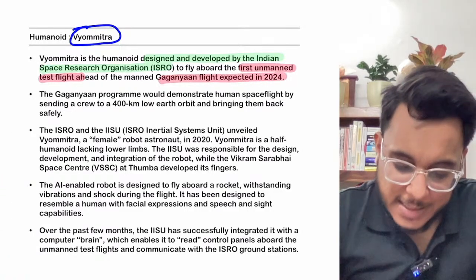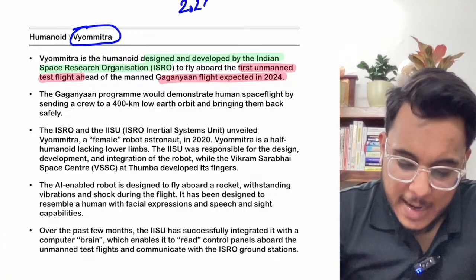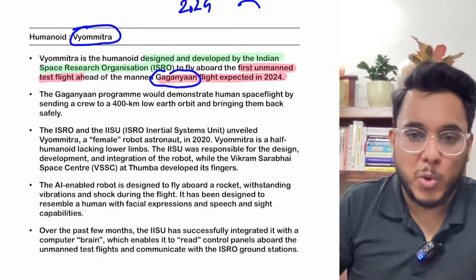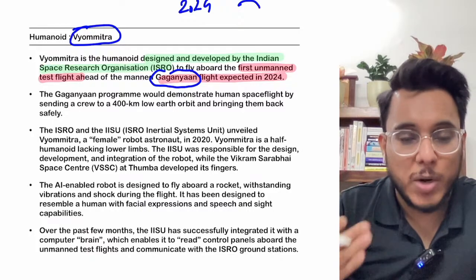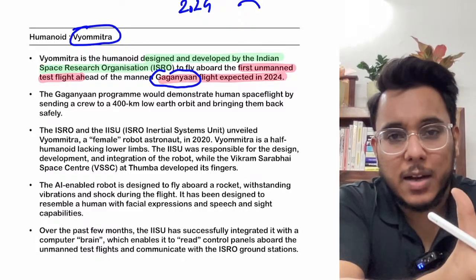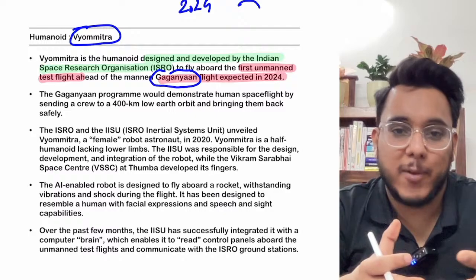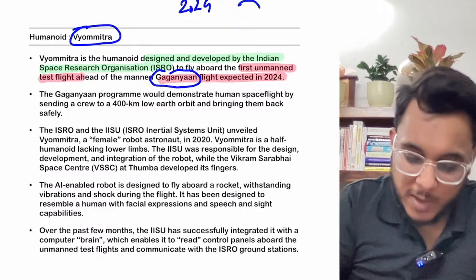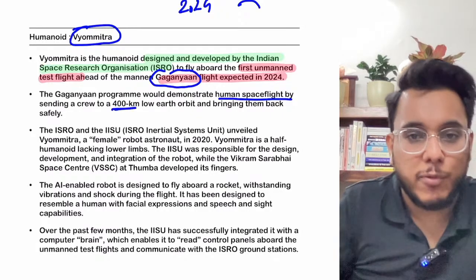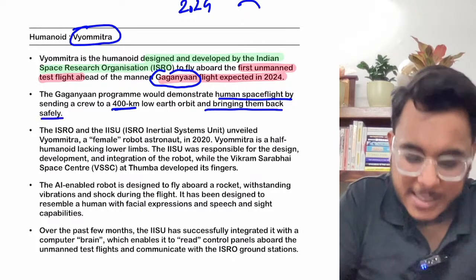Okay, so basically guys, in 2024, India is planning the Gaganyaan flight. Now, in this Gaganyaan program, India wants to demonstrate the capability of taking astronauts into space and bringing them back from space. So, the Gaganyaan program will demonstrate human space flight where a crew will be sent to a 400-kilometer low Earth orbit, and this crew will be brought back safely.